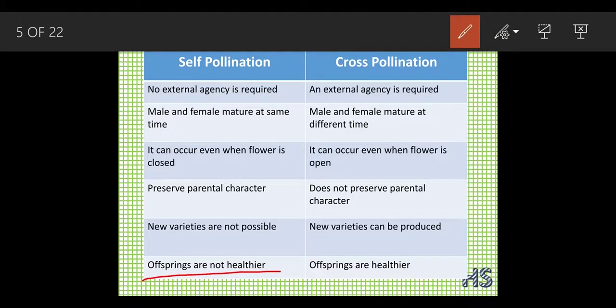Offsprings are generally not healthier in case of self pollination. Why are they not healthier? The reason is very simple. Suppose either a male or a female is not perfectly mature. What is going to happen? If pollination occurs in that kind of flower, the outcome will be weak only. But the offsprings of cross pollination are generally healthier. Why are they considered generally healthier? Because they can lead to a new variety, and this new variety is more powerful than the self pollinated flowers. Okay.